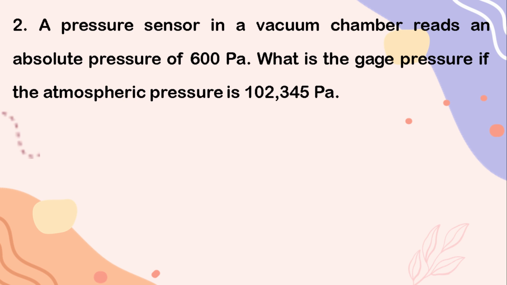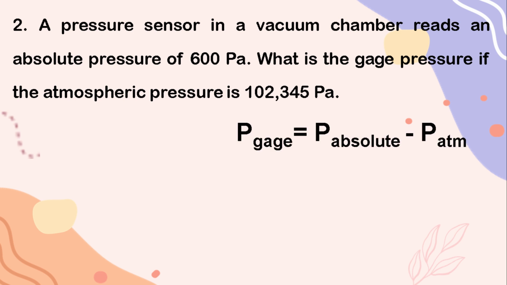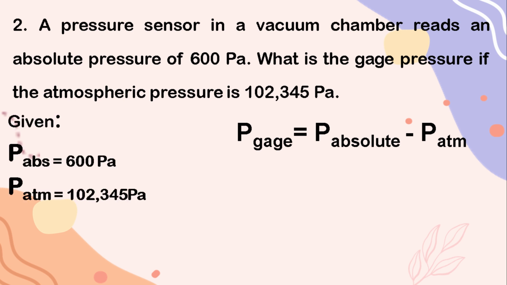Let us try the other problem wherein we are going to calculate for gauge pressure. In our earlier discussion, in getting the gauge pressure, we have P gauge is equal to P absolute minus P atmospheric, or gauge pressure is equal to the absolute pressure subtracted by atmospheric pressure as the formula. We have the given values. Absolute pressure is equal to 600 pascal and atmospheric pressure is equal to 102,345 pascal.